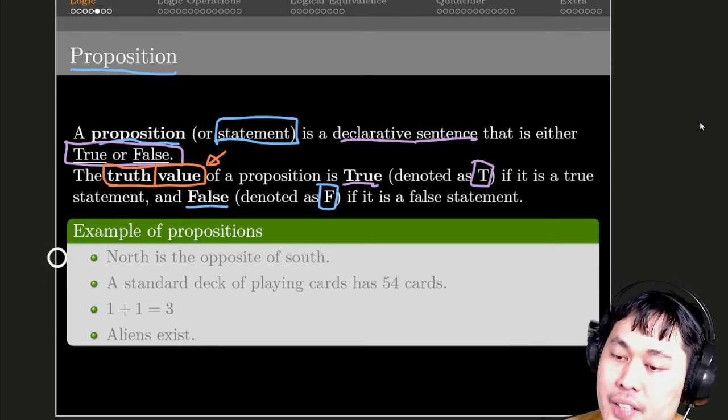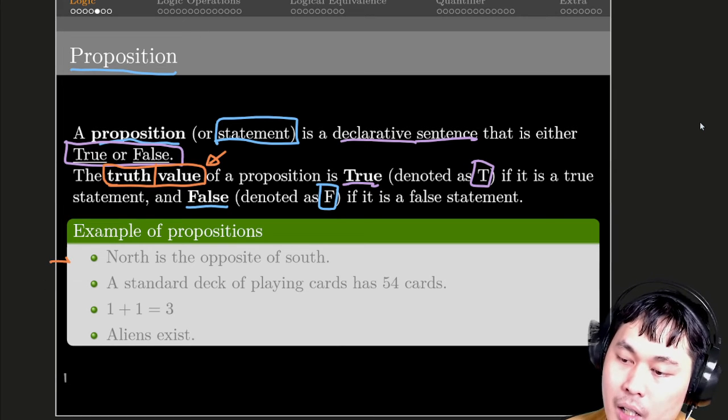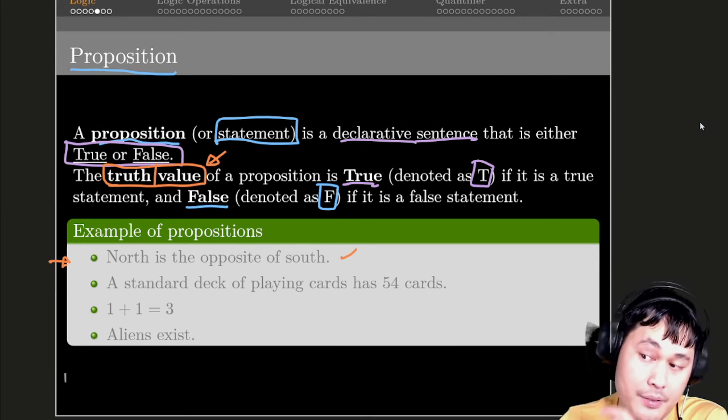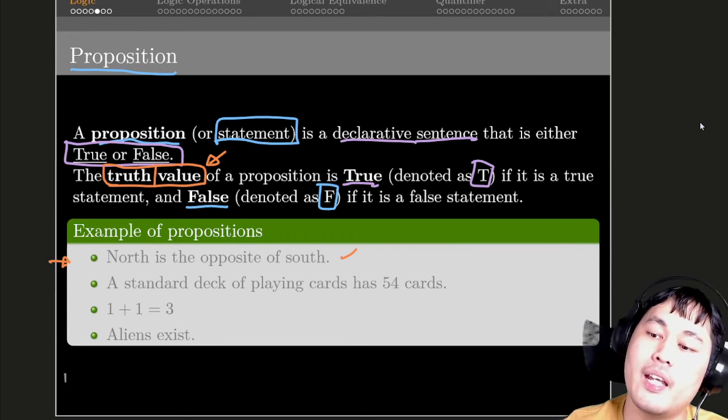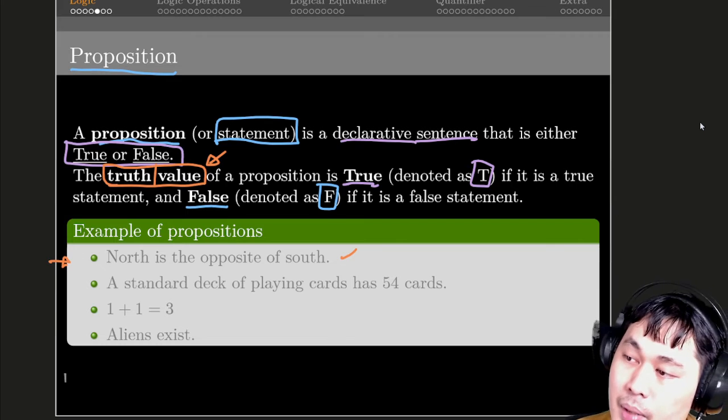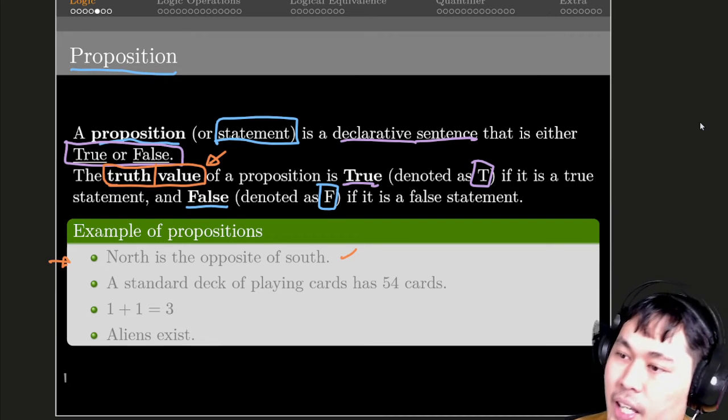For instance, if we have both statements, north is the opposite of south. Yeah, that's a statement. We can determine whether it's true or false immediately. I did that, it's true.